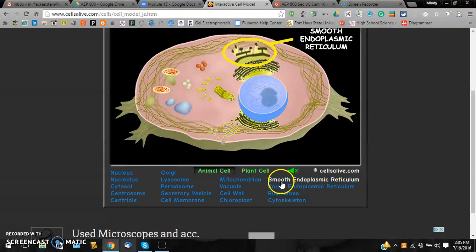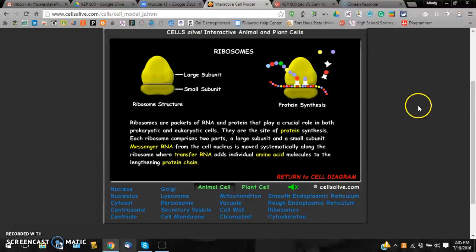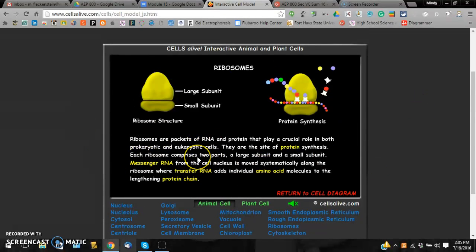You can, on each one of these, click on it. When you click on it, it brings up the definition and what the purpose of that organelle is. For example, this is the ribosome. It gives you the structure, talks about or shows you how it's used in protein synthesis, and gives you a definition. In this case, ribosomes are packets of RNA and protein that play a crucial role in both prokaryotic and eukaryotic cells. They are the site of protein synthesis. Each ribosome comprises two parts, a large subunit and a small subunit.